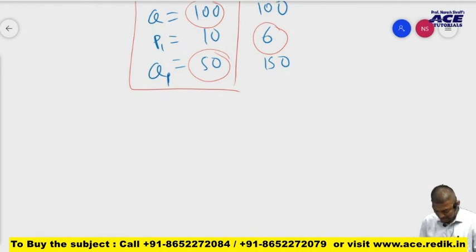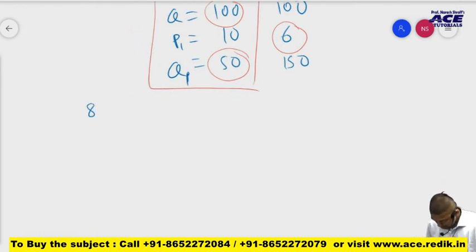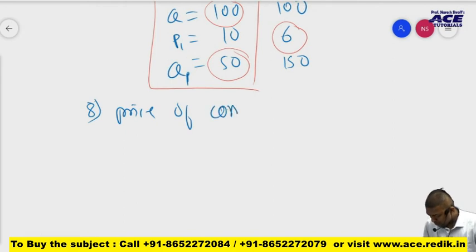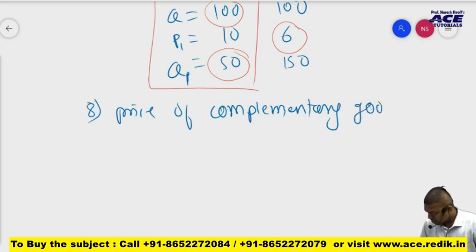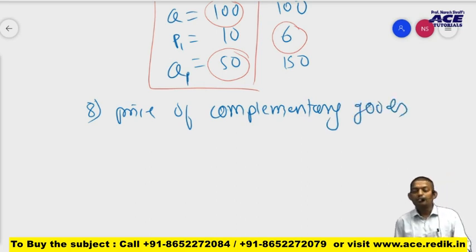In the same way, I can say the price of complementary goods also affects demand.